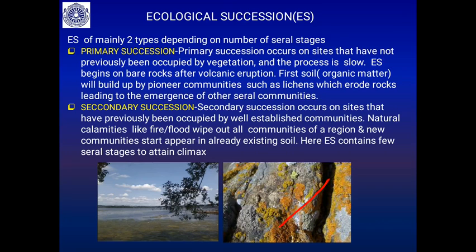You see, there is a bare rock that results from a volcanic eruption, where lava comes out and forms bare rock. Due to weathering action, this bare rock starts supporting plant communities, lichens, later small grasses, then shrubs. So there is the bare rock, and the ecological succession begins after the volcanic eruption, where the first soil is built up by pioneer communities.